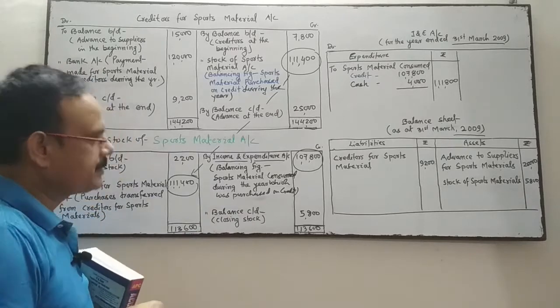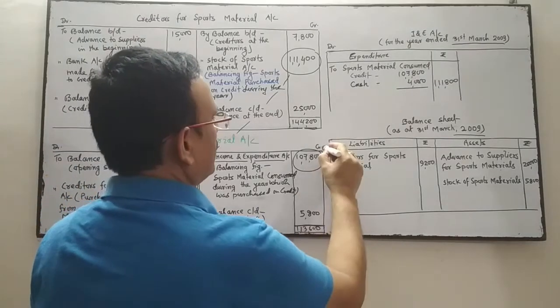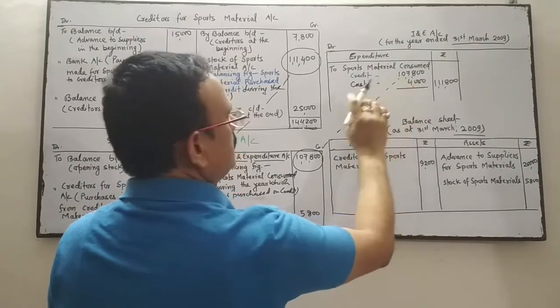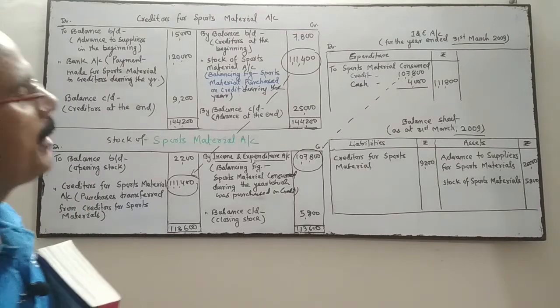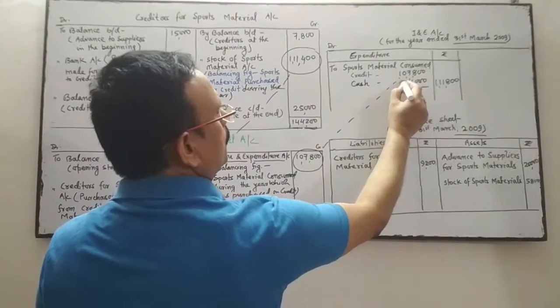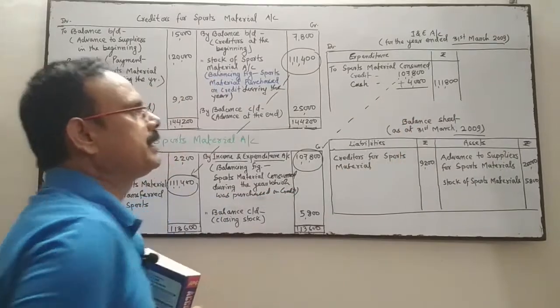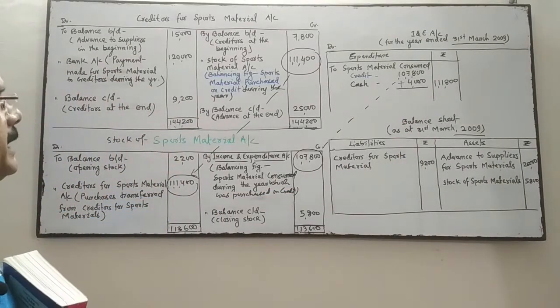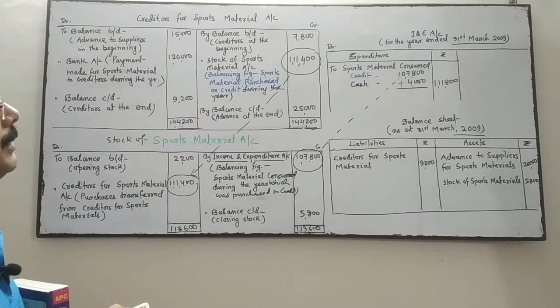And for the suppliers, you write this amount over here. Then cash purchase of sports material. Now when you add both, you get the total sports material consumed during the year. Total sports material consumed. Is it clear?